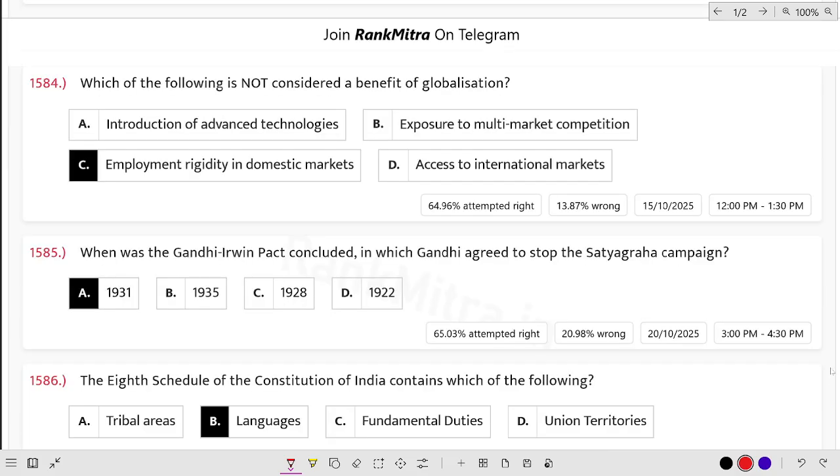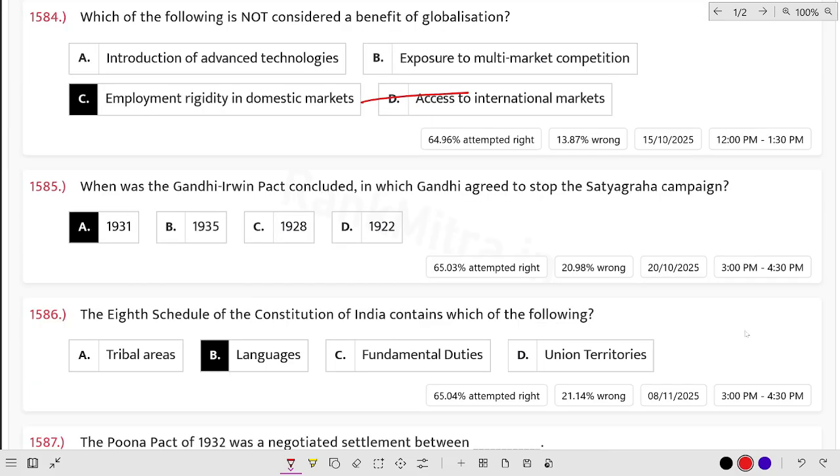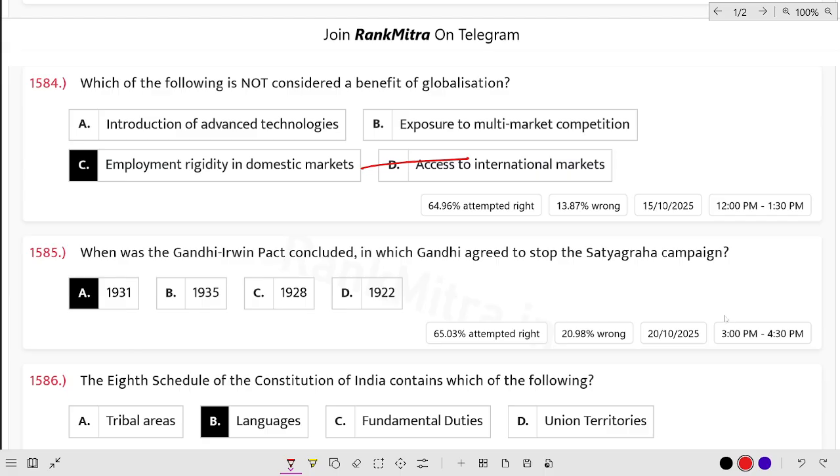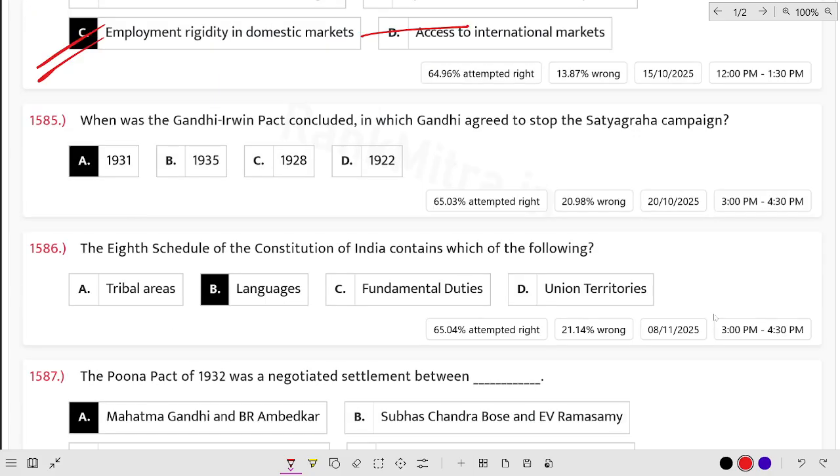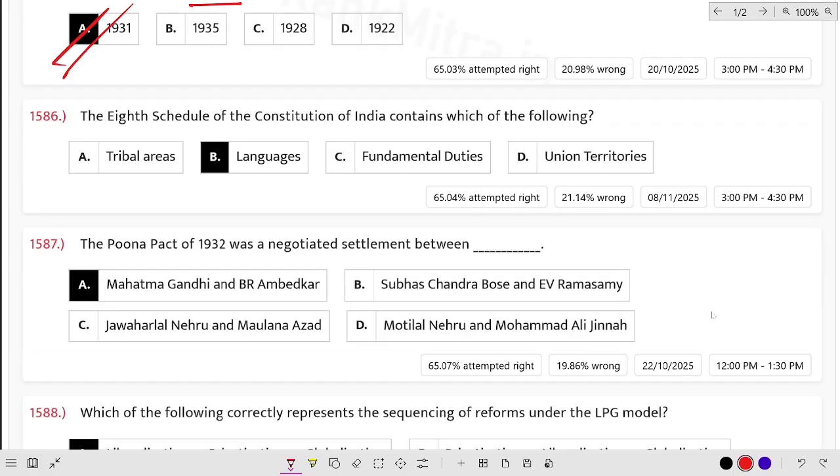Which of the following is not considered a benefit of globalization? Which one is not a benefit of globalization? What will be the answer? Employment, rigidity and domestic markets. When was the Gandhi-Irwin Pact concluded, in which Gandhi agreed to stop the Satyagraha campaign? The Gandhi-Irwin Pact was in 1931.